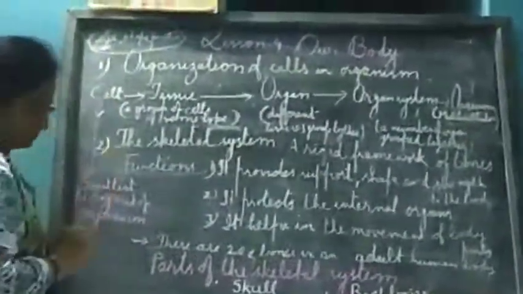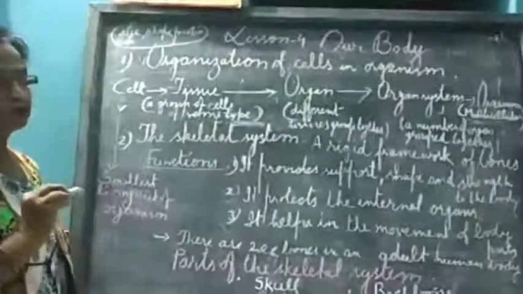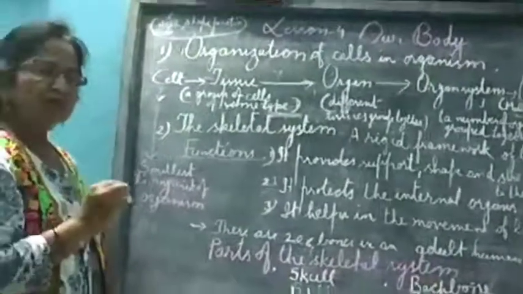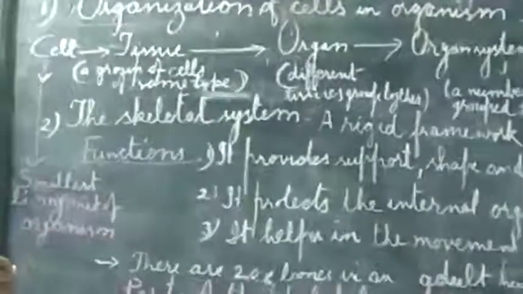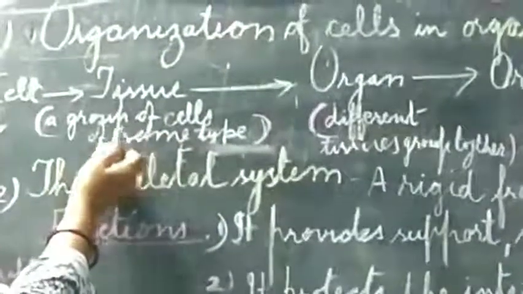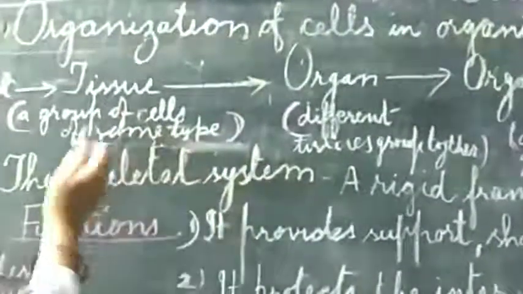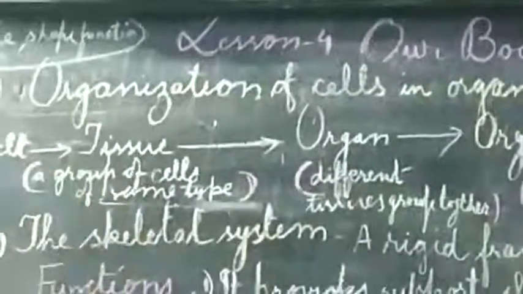In fourth class, or the previous class, I think you have studied that our body is composed of cells. We can say the smallest unit of life is called a cell. Some cells group together and form a tissue. So we can say a group of cells of the same type. What does same type mean? Same size, shape and function, they form a tissue.